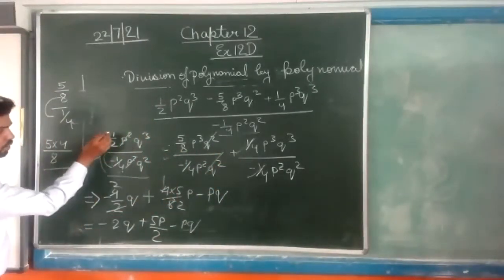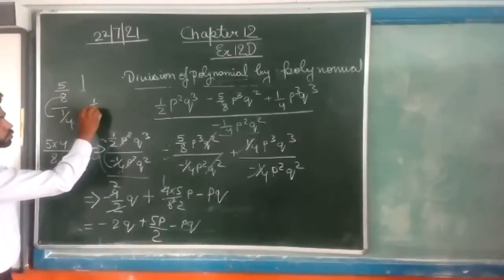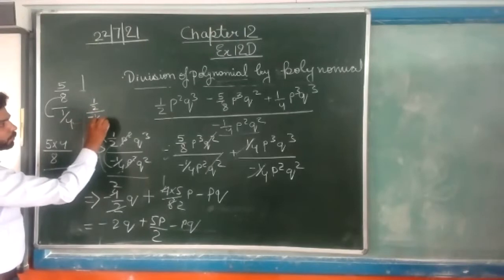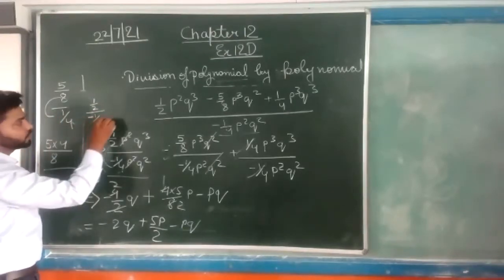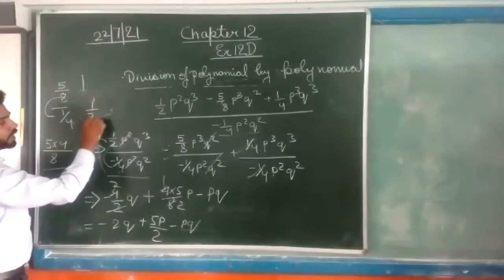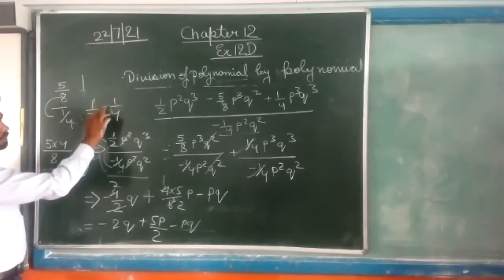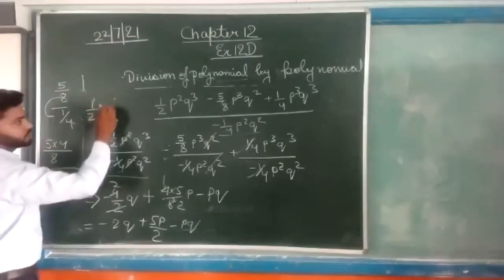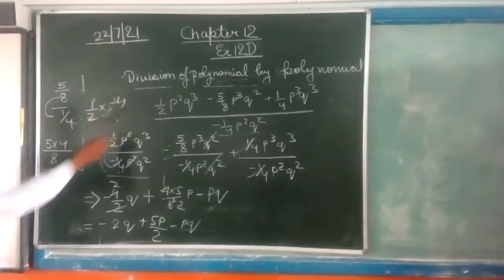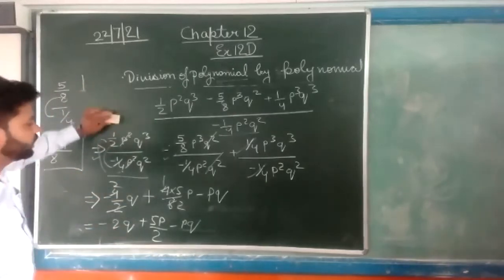Now what will we do? 1 upon 2 divided by minus 1 upon 4. Or you can transfer this 4 here and 2 here. If it is in this form, when making multiplication we just reciprocal it like this. Okay? We are doing the reciprocal.